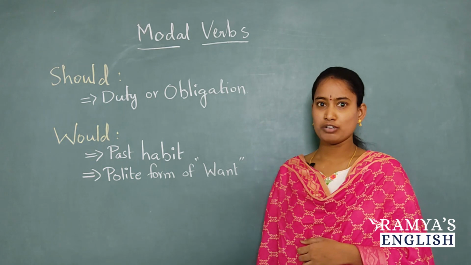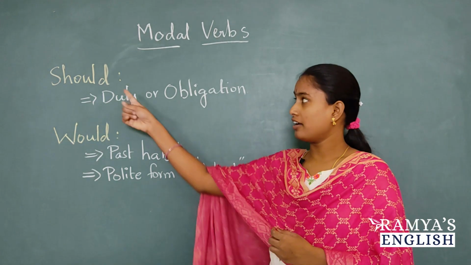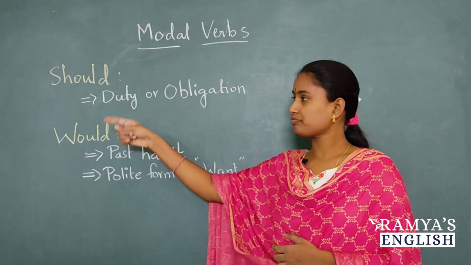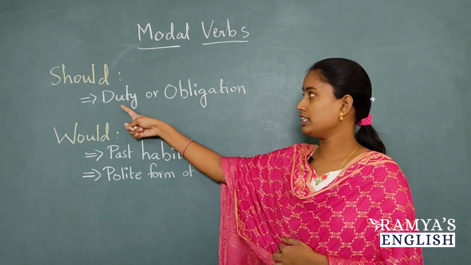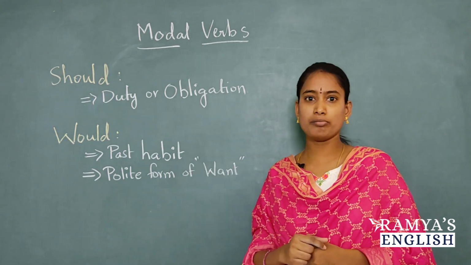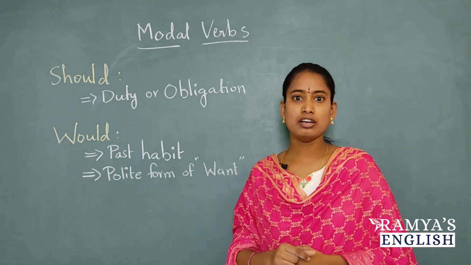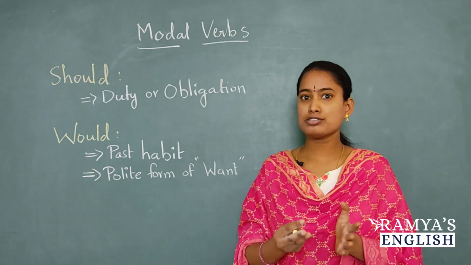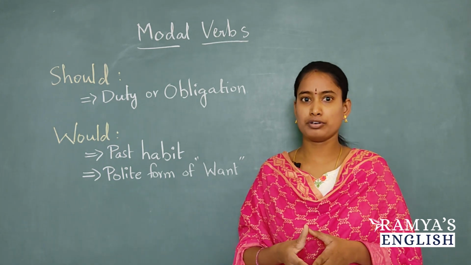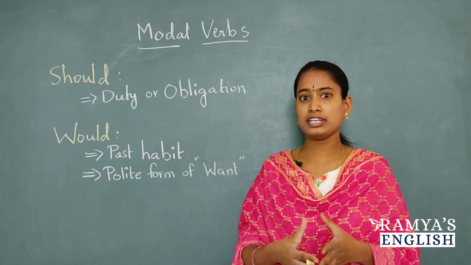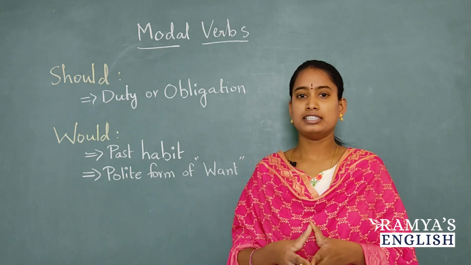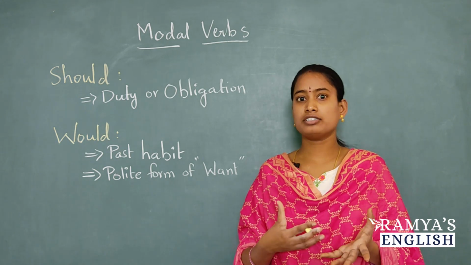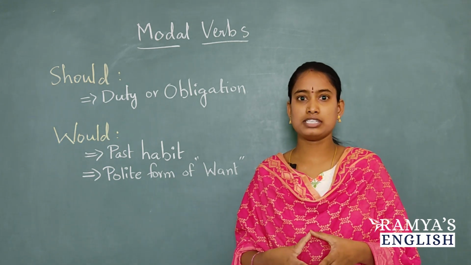The next modal verbs we have with us are should and would. Now let us learn about should. The main use of should is to express duty or obligation. For example, all the children should obey their parents. All the students should wear uniform tomorrow. All the students should come to school early. One should obey, one should keep up one's promises.